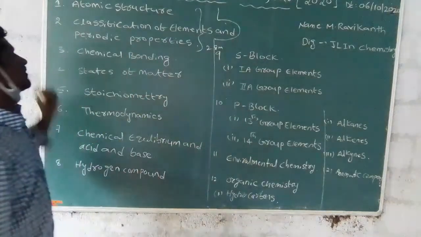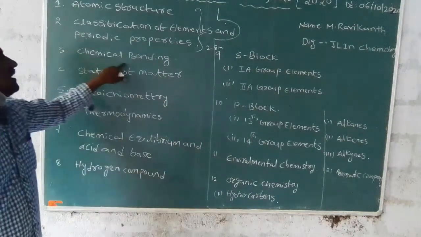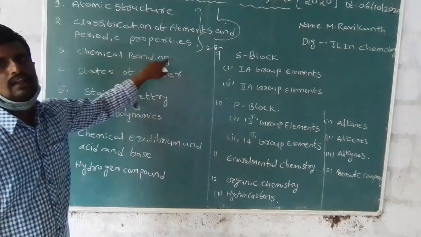Today we will discuss the lesson on chemical bonding.